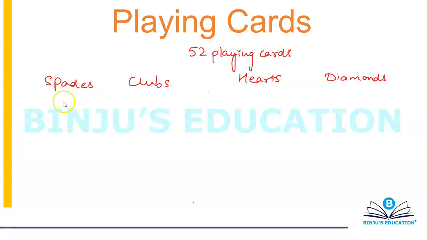Spade is black in color, clubs are also black in color, hearts are red in color, and diamonds are also red in color. Now for each one of the 4 suits, you have cards going from 2, 3, 4 up to ace.